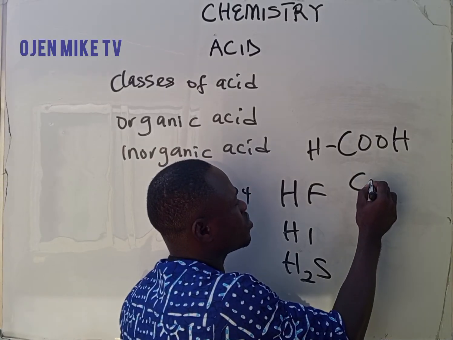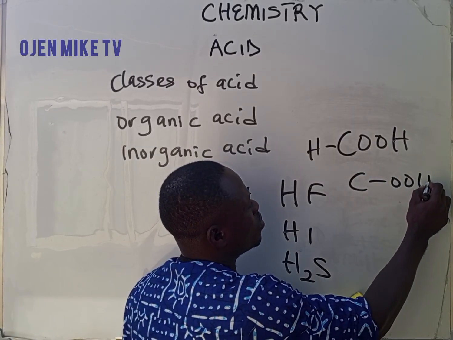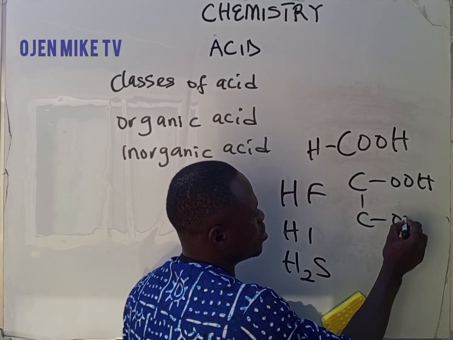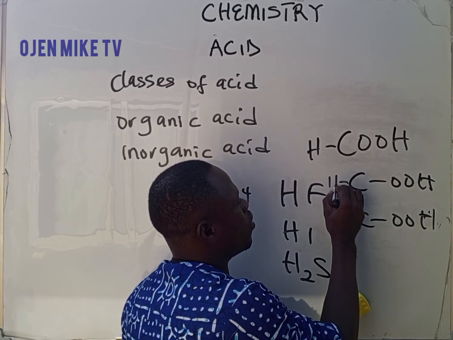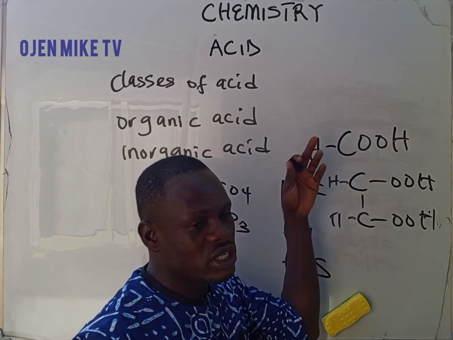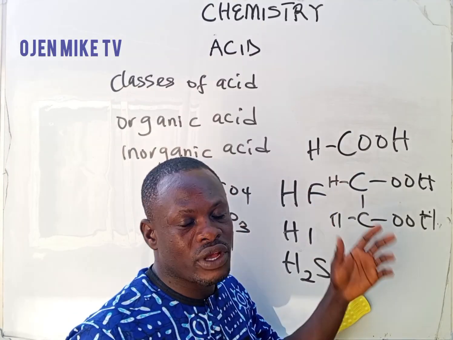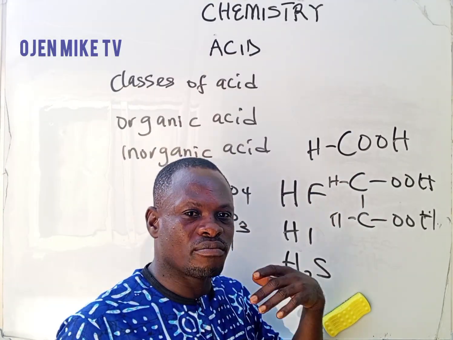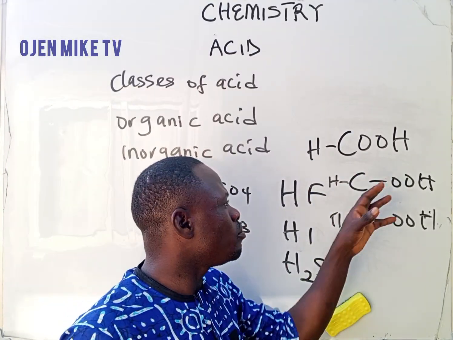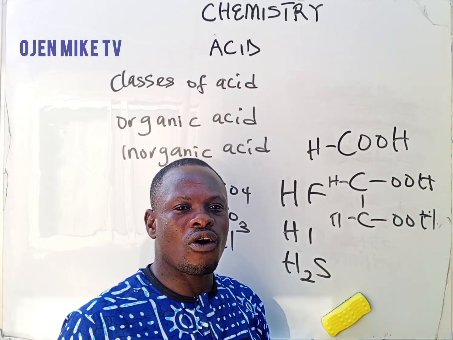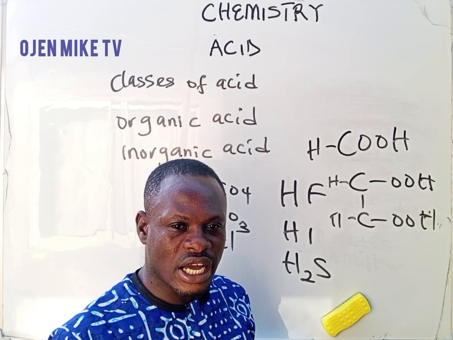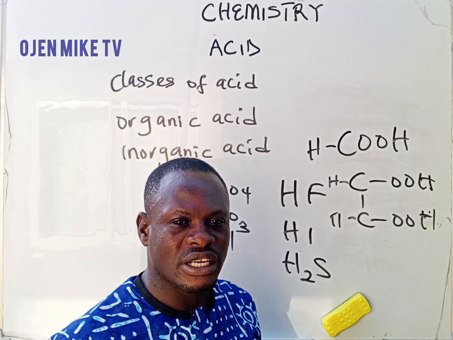We also have a compound like this, with COOH. All of these are acids. For example, we have ethanoic acid, methanoic acid. All of them, so far they have this functional group attached to them, they are all acids. Is that understood? That is how to identify whether a compound is an acid or not.